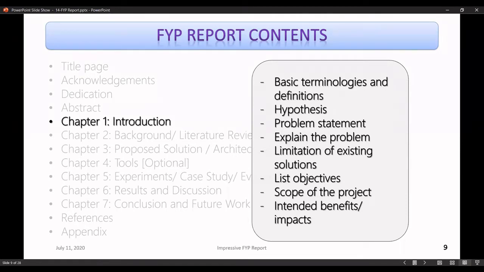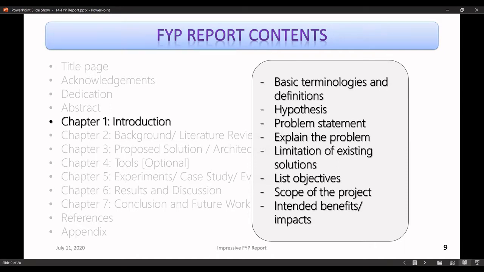Then it's very important to list your project objectives. It's a very important section, because towards the end of your document, that is the conclusion chapter, for instance, you will talk about those objectives. If you have 3 objectives, for instance, you will list how many objectives were achieved, whether you were able to achieve all 3 of them, or maybe you achieved 2 of them fully, but one objective was fulfilled partially. So they should not be confusing. They should not be overlapping, right? They should be very precisely written, right?